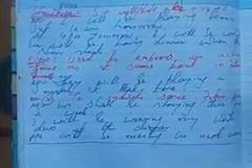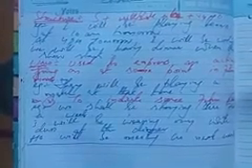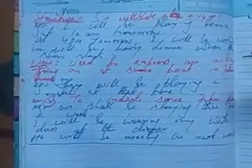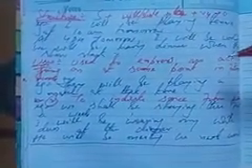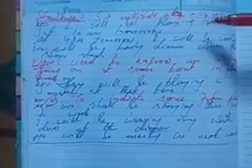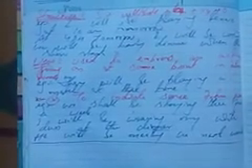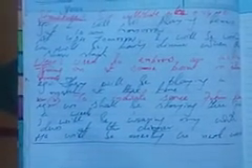Next point is to indicate some future plan. When you have some future plan, we use future continuous tense. Like, we shall be staying there for a week. That is the program, that is the future plan. We are going there and we will stay there for a week. We shall be staying there for a week.